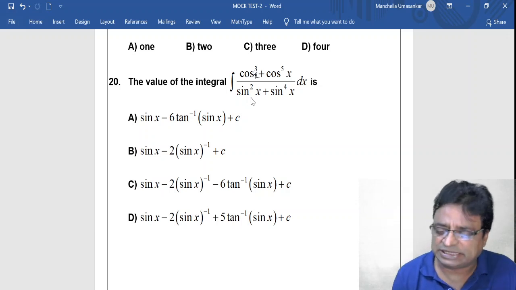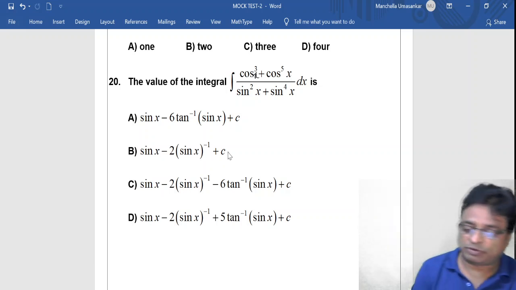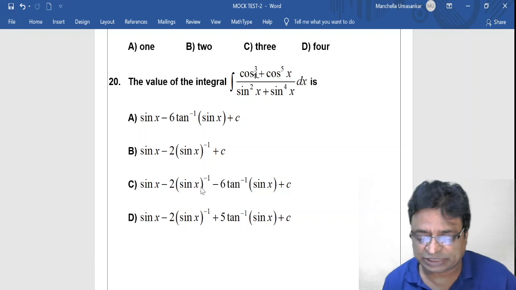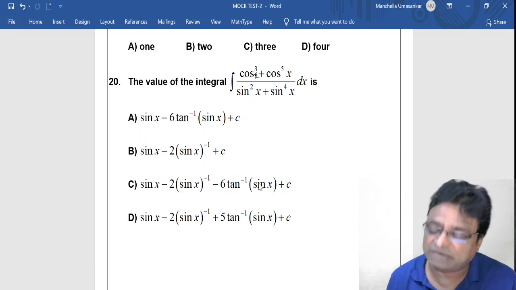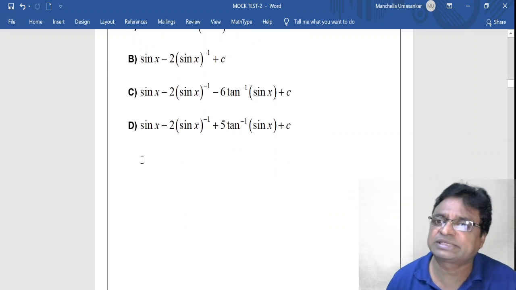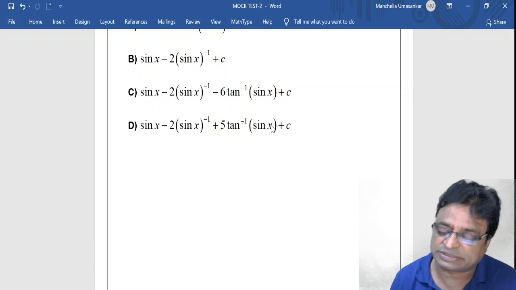A sin x minus 6 tan inverse of sin x plus C, B sin x minus 2 sin x whole power minus 1 plus C, C sin x minus 2 sin x whole power minus 1 minus 6 tan inverse of sin x plus C, D sin x minus 2 sin x whole power minus 1 plus 5 tan inverse of sin x plus C.